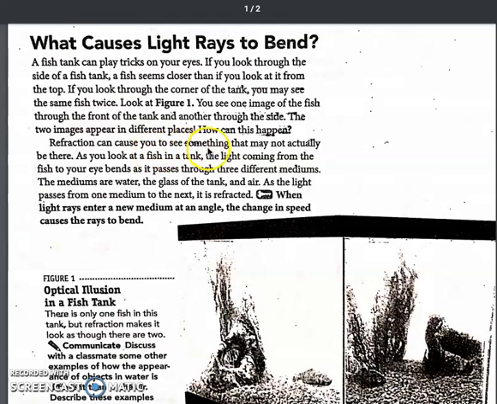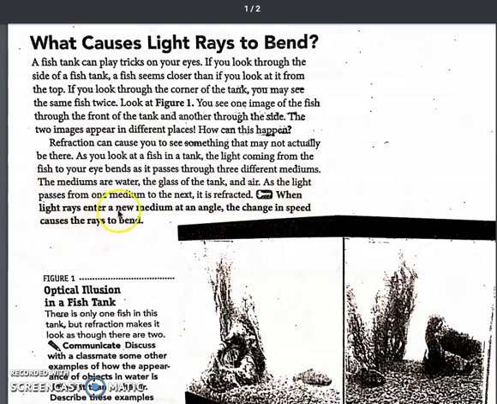Refraction can cause you to see something that may not actually be there. As you look at a fish in a tank, the light coming from the fish to your eye bends as it passes through 3 different mediums. The mediums are water in the tank, the glass of the tank, and air outside the tank coming to your eyes. As the light passes from one medium to the next, it is refracted.